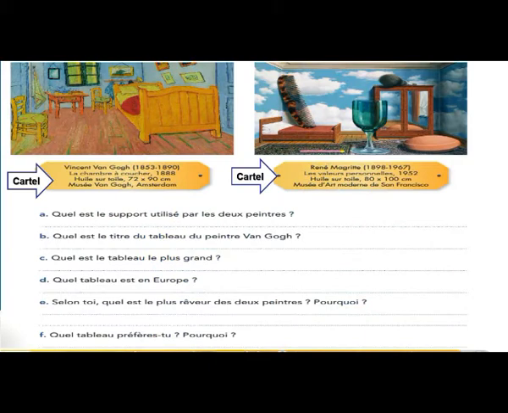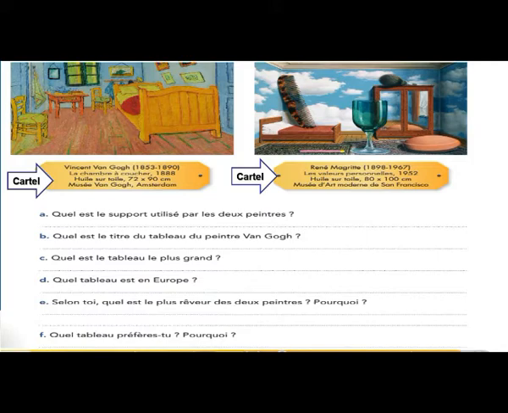Now, you take this page in your class with your teacher, page 42, cahier d'activité. You have here two paintings, two images. And under each one you find a cartel. Que veut dire cartel? A cartel has some information about each painting. You have to read each one and then answer.